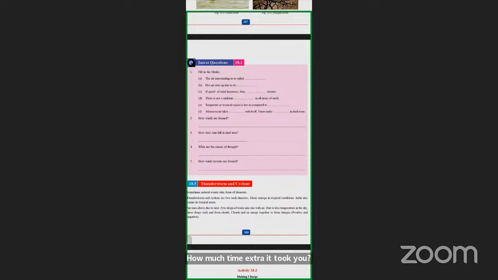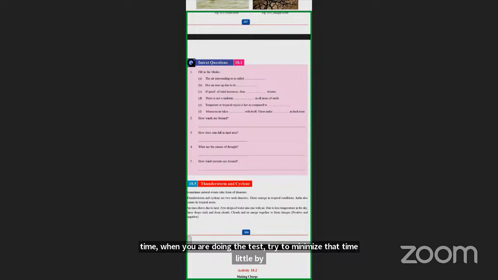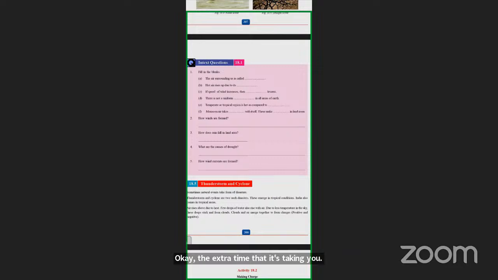How much extra time it took you. Next time when you are doing the test, try to minimize that extra time little by little. And it's okay if you want to give the paper a bit late because you're having other classes. It's fine by me. But I need the test paper within 24 hours of sending the answer sheet. Please make sure of that, all of you. If you're having other things, like you're going out of station or unwell, just inform me. Then I can consider.